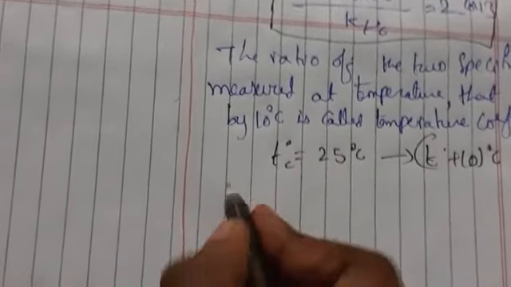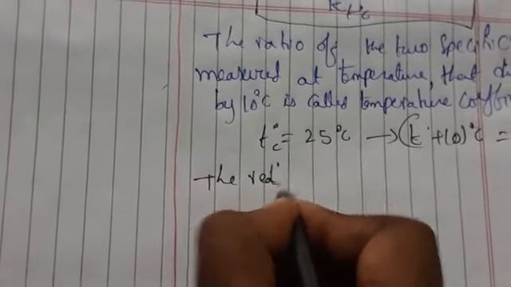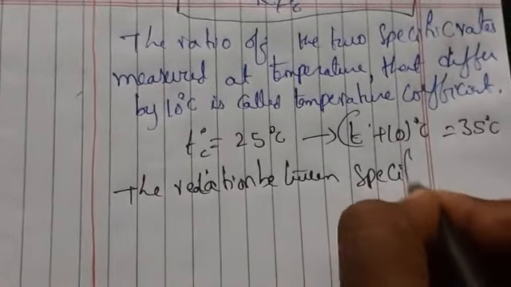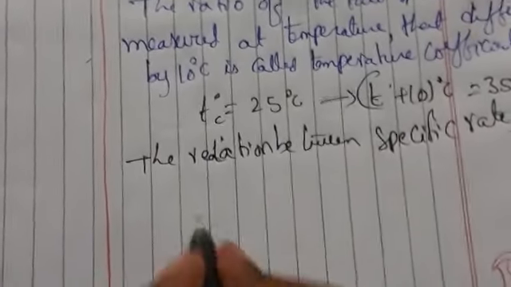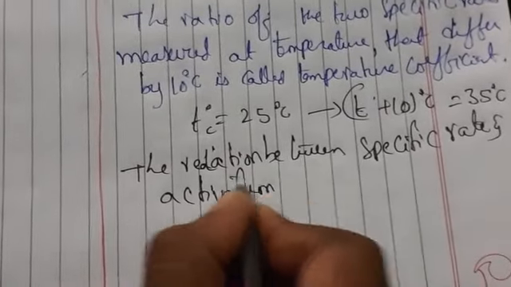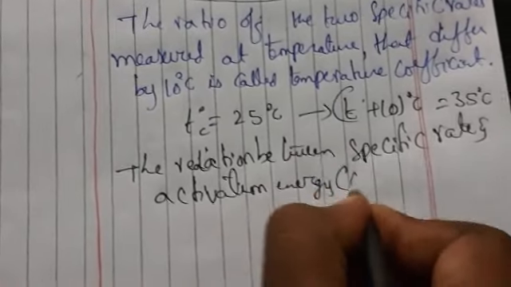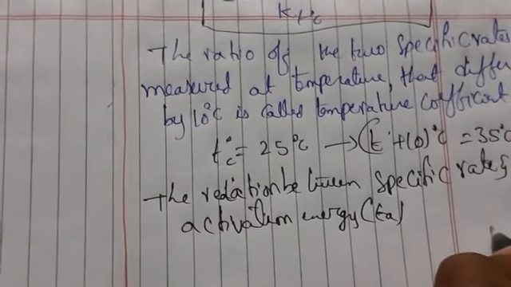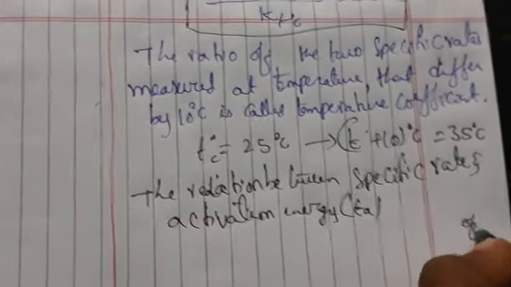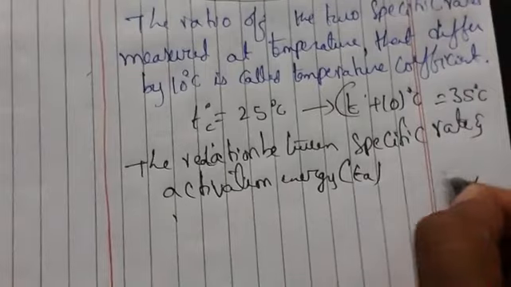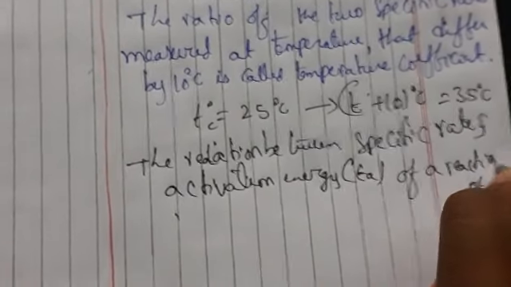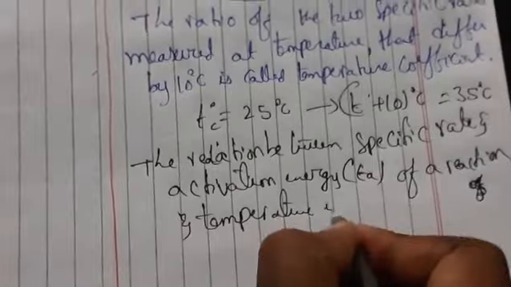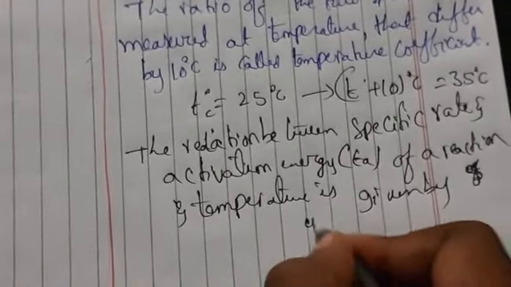The relation between specific rate and activation energy, which is known as Ea, activation energy Ea of a reaction, and temperature is given by the Arrhenius equation.